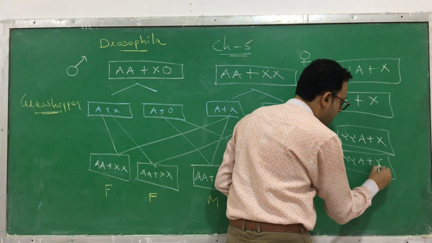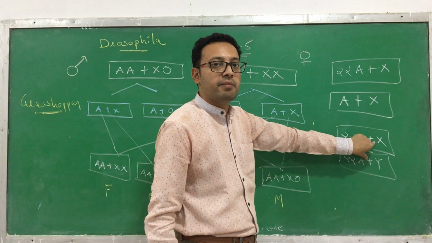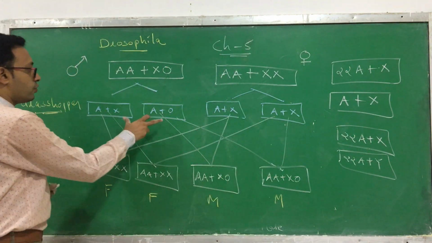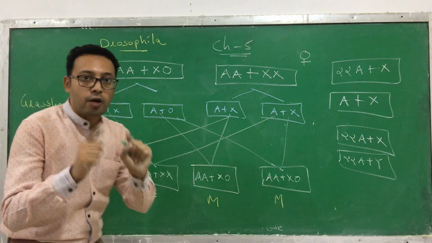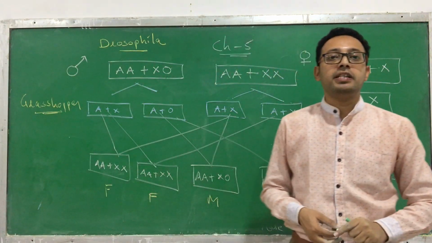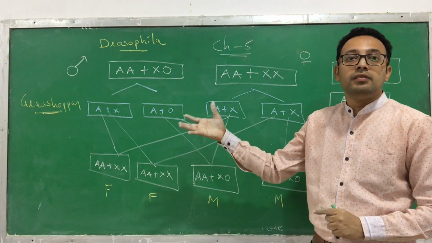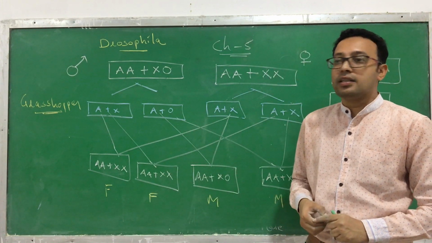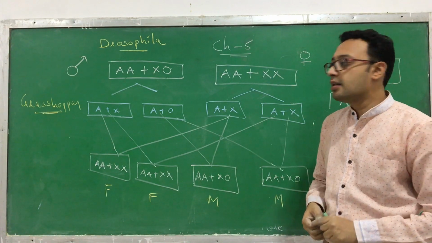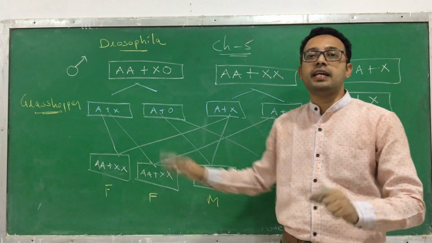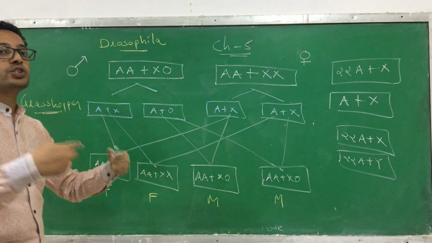22A plus X and 22A plus Y. See here, the male generates two different types of gamete. Here also the male generates two different types of gamete. One is A plus X and one is A plus O. So the common thing between sex determination in human beings and grasshoppers is that in both cases the female generates the same type of gamete, but the male generates different types of gametes. Such a situation is called male heterogamety.